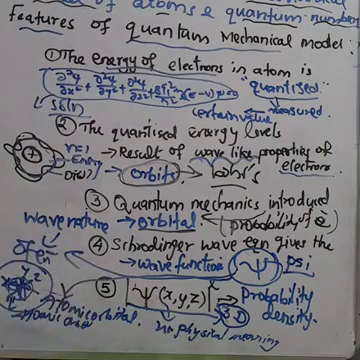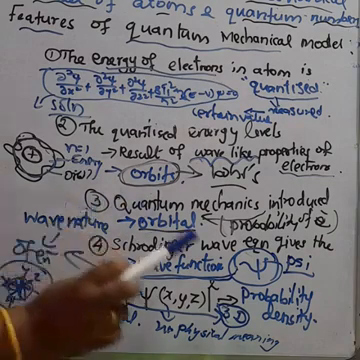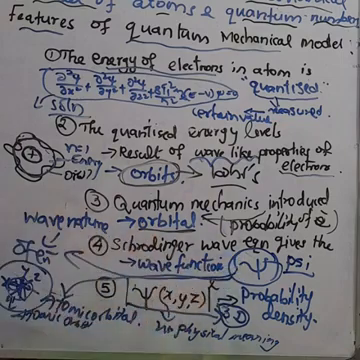So from the Schrodinger wave equation, we get the maximum probability of finding electrons in an atomic orbital. The maximum probability of electrons in an atomic orbital comes from the solution of the Schrodinger wave equation. Understood? These are the main features of the quantum mechanical model of an atom.